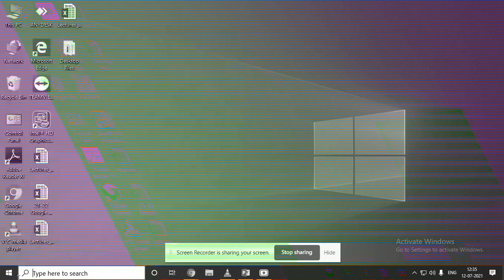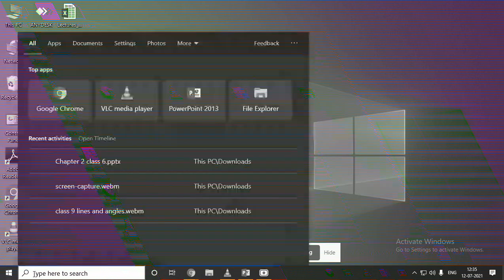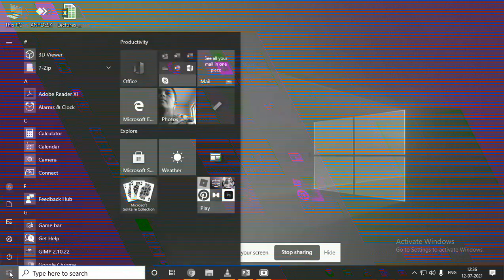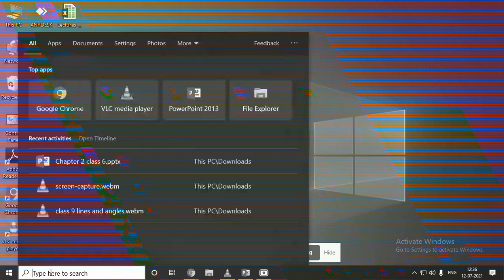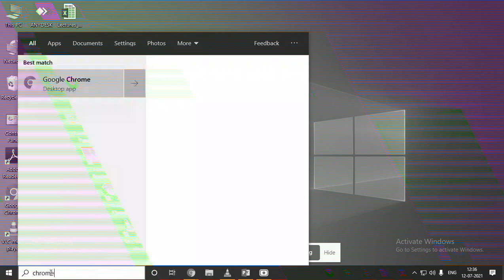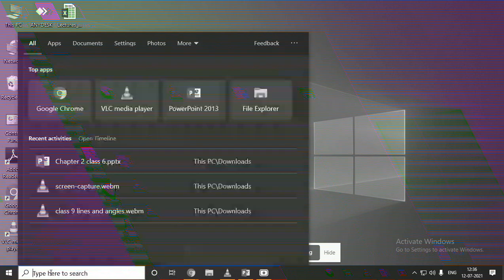Next, beside this start button, there is a search button. Okay, so from the search button, instead of finding all the applications from the start button, if you want a particular software, then directly we can type in the search button and we can get that file or that folder from here. Directly it will open. Now we can search and find files, apps quickly. Yes, if you want to find the apps quickly, then you use this search button.